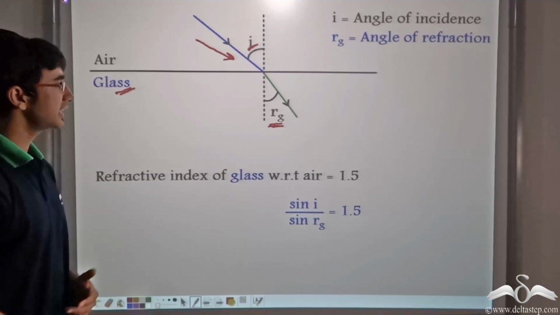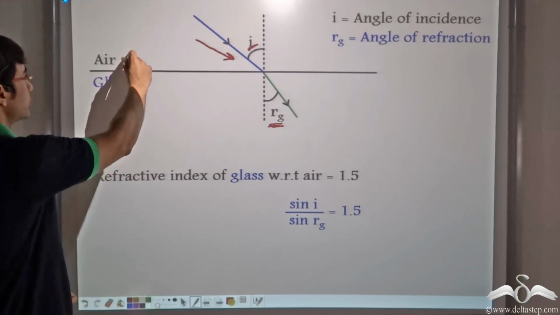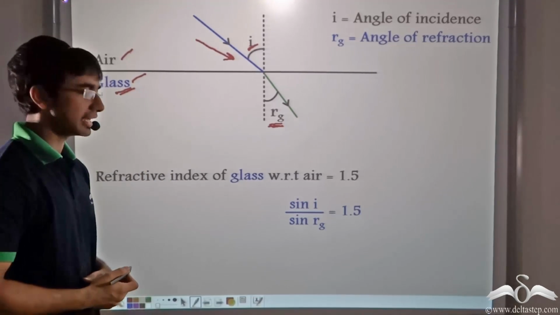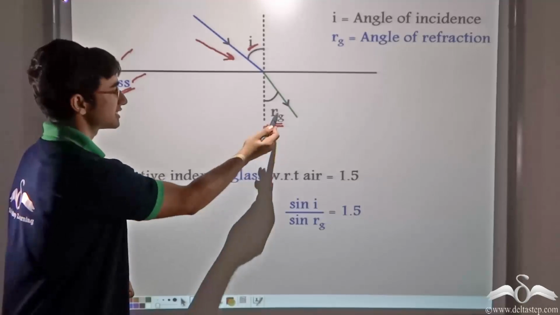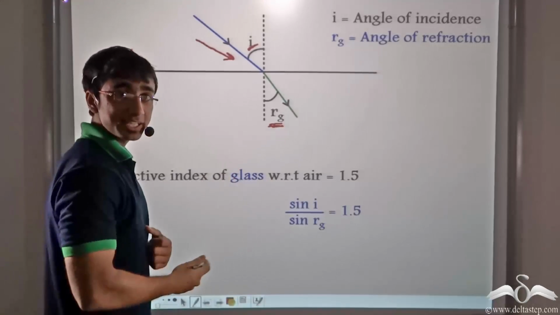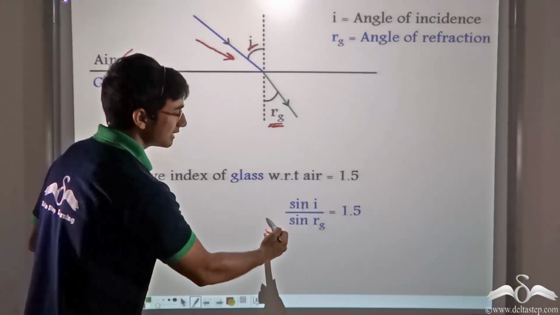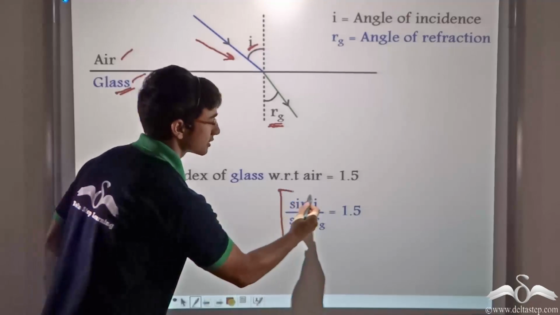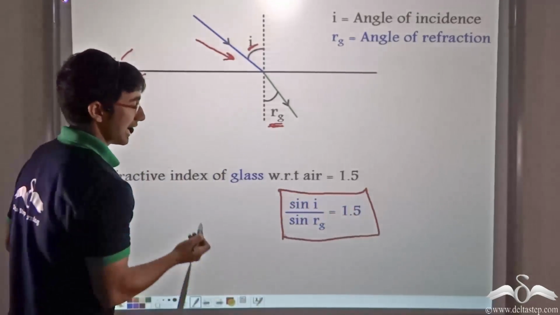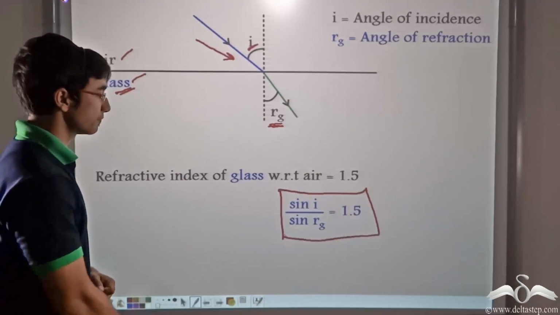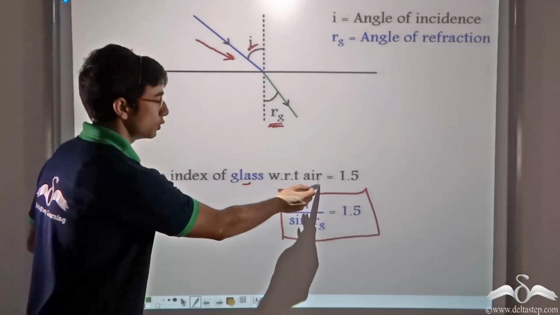So what is the refractive index of glass with respect to air? It will be given by sin I by sin Rg. So as we have been given, sin I by sin Rg is 1.5, and this is the refractive index of glass with respect to air.